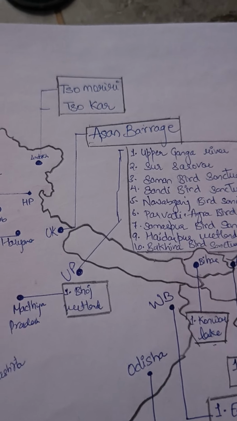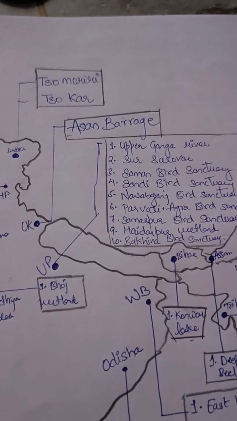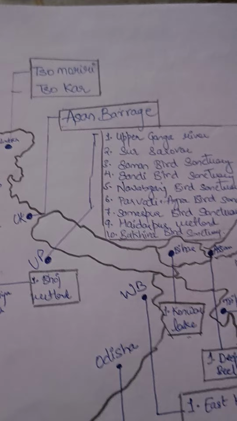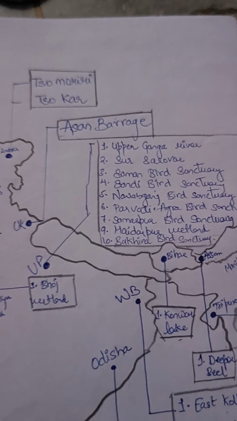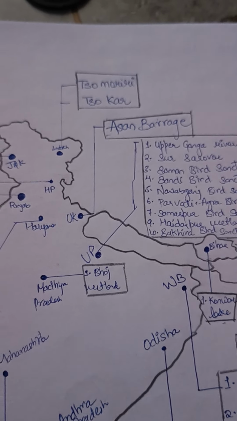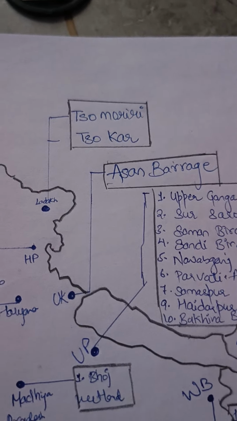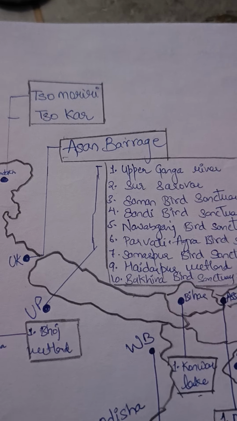And in Ladakh we have two, Tso Moriri and Tso Kar. It's very easy. अगर सो यहाँ पे TSO दिख जाए ना आपको तो just take the Ladakh. Okay, we have just two wetlands in Ladakh. First is Tso Moriri and second is Tso Kar. And in UK, means Uttarakhand, we have Asan barrage.